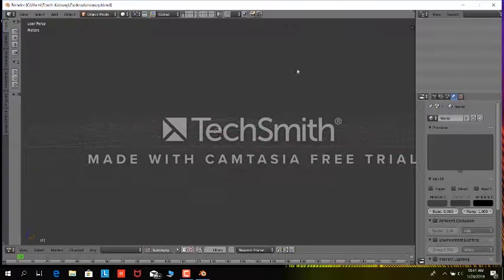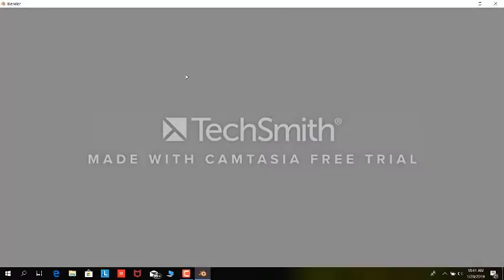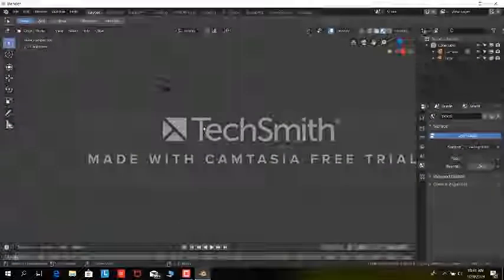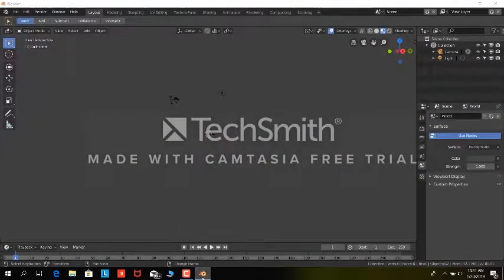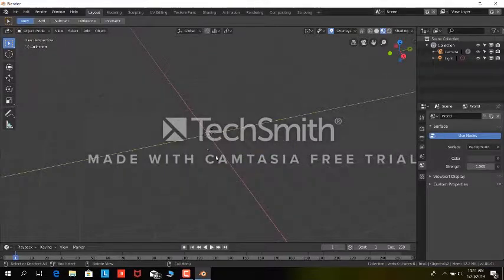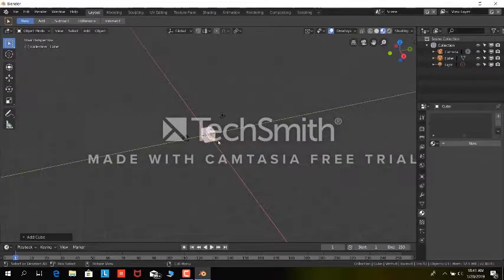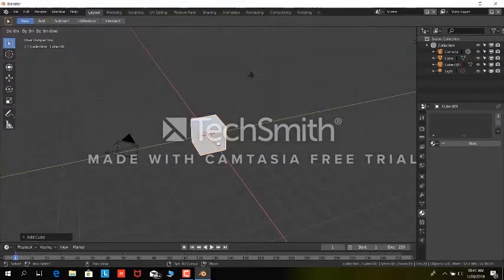So let me show you how to fix this. Very easy. You just need to switch on Blender 2.8. I'm going to create something like mesh, cube,